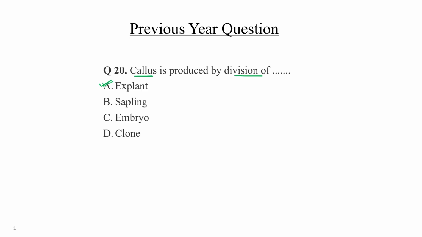Explant means any small piece of that particular plant, maybe a leaf or something. Okay, so abnormal growth or multi-growth is there. If we put that particular leaf in a nutrient media, then it can develop a mass of cells, okay, known as callus. Okay, so callus is produced by the division of explant. Explant would be the correct answer. Okay, so this is all for the questions.